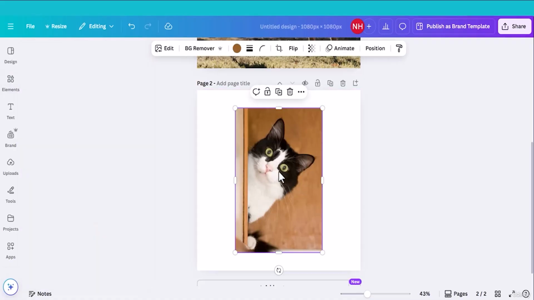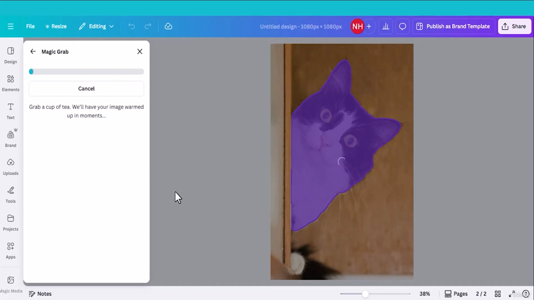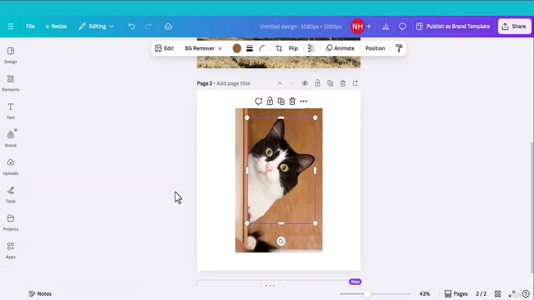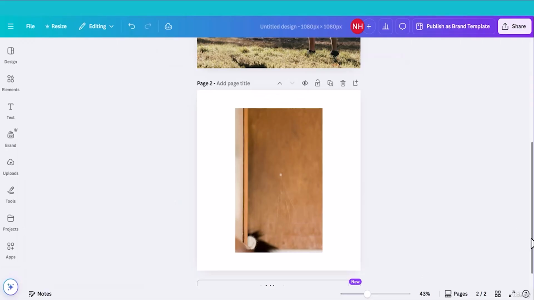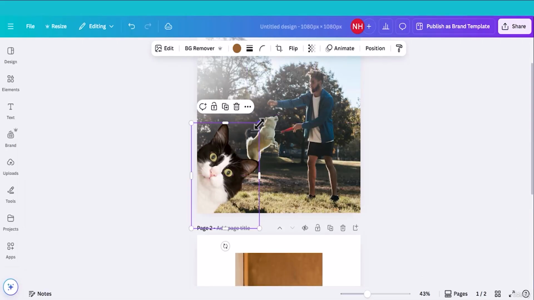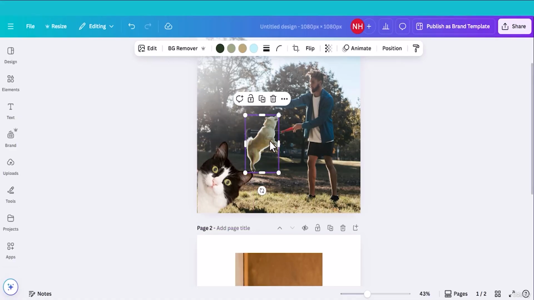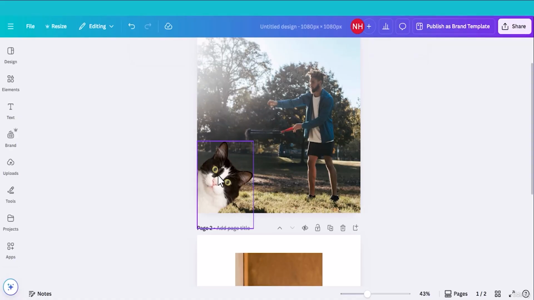Now grab this cat from this image. To do this, let me head back to the edit section, select Magic Grab. Let me click this one and click grab. This will separate this cat from the background and I will copy this cat from this image and paste it here. Yes, the cat is surprised by the behavior of the dog. This way I can add any objects in a photo. I can even remove the object from a photo. Now I will add only the cat.